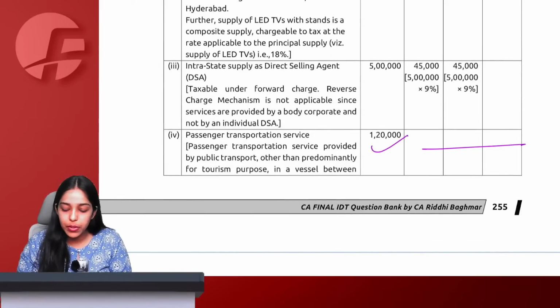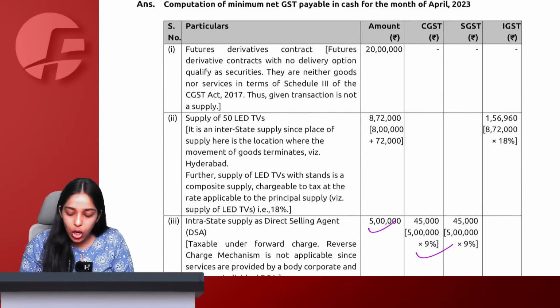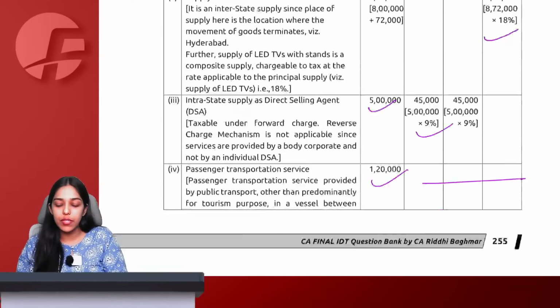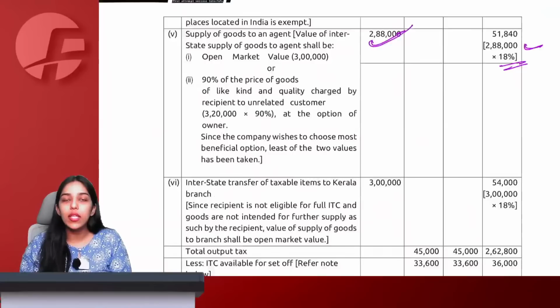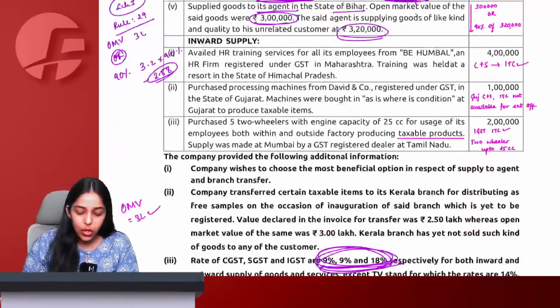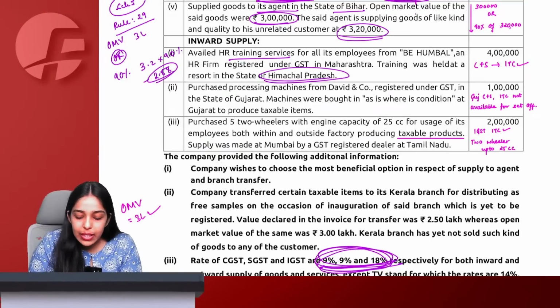Got it. Passenger transportation exempt we saw, direct selling agent forward charge we saw, 50 TV along with the stand IGST we saw, and futures derivative security neither goods nor services. Therefore no GST. All these things we've seen already. After that, these were all about outward supply. Now availed HR training services for its employees from Be Humble, an HR firm registered under GST in Maharashtra. Training was held at Himachal Pradesh.